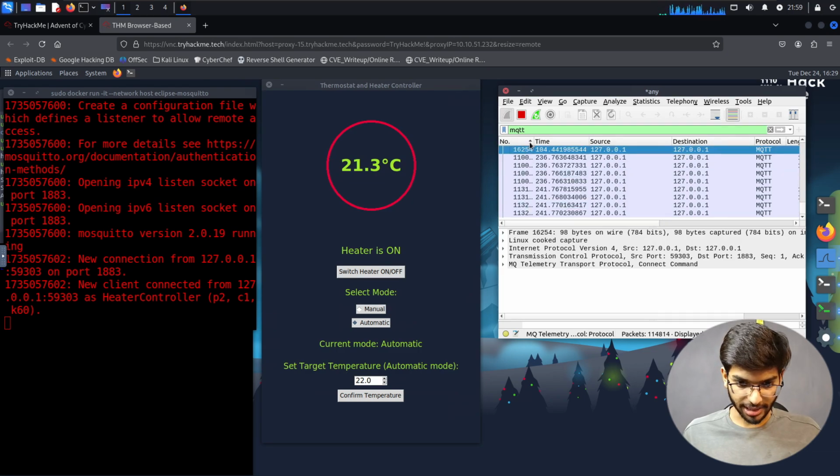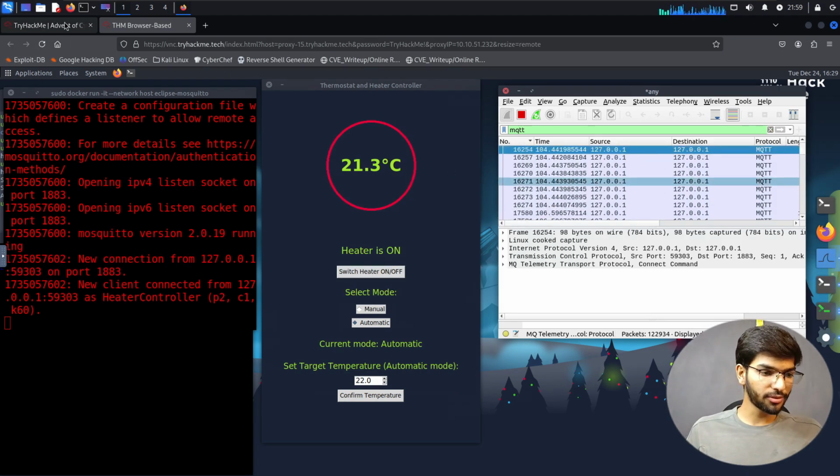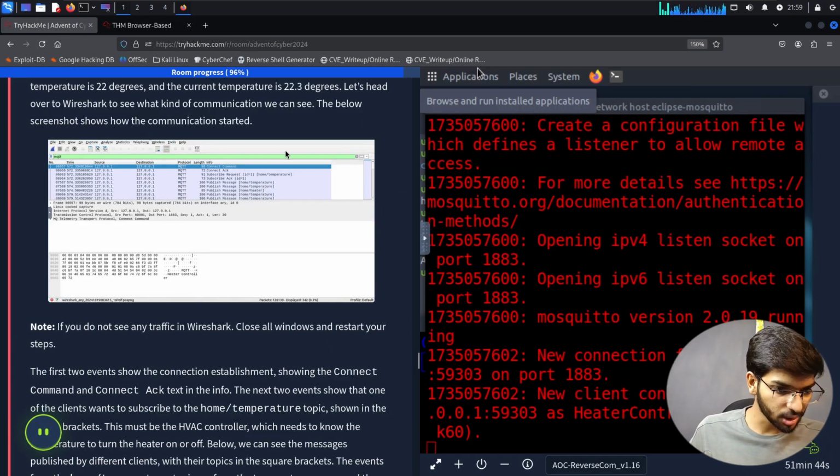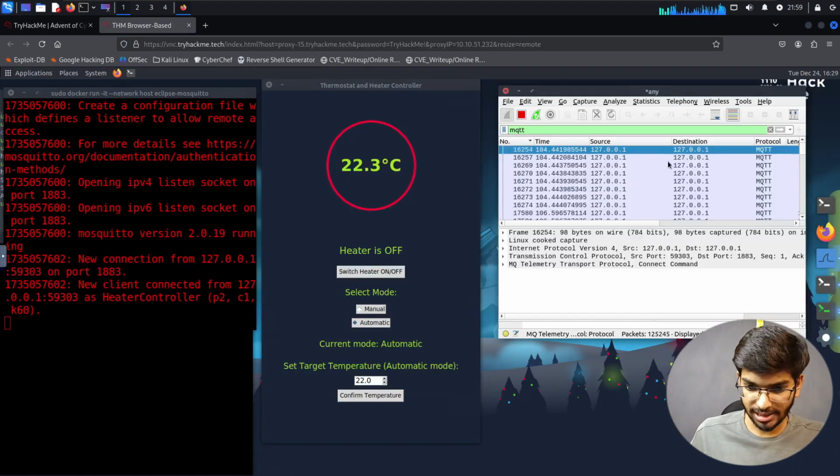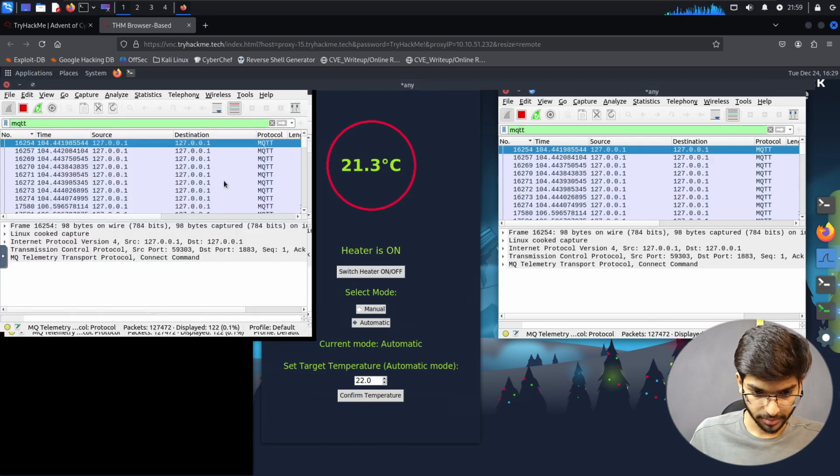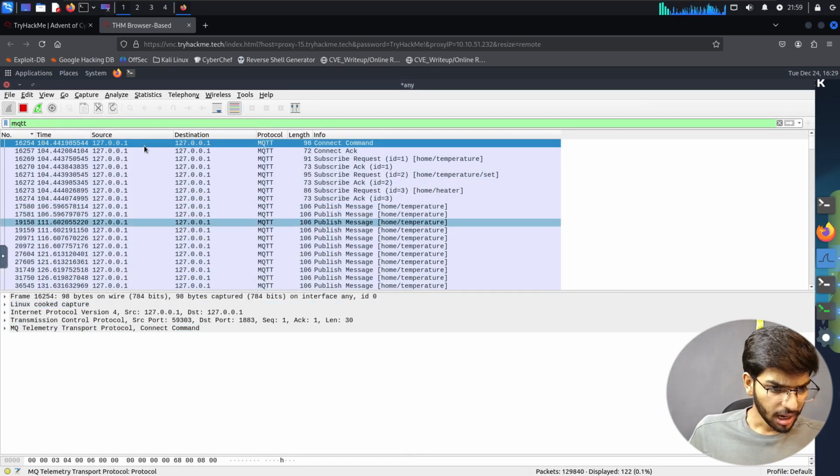So I need to have it like this. Yeah, this is how we are supposed to be having it. Okay, so we are able to see the first communication that is going through. Let's analyze this packet. Let's make it full screen. What do we see here?